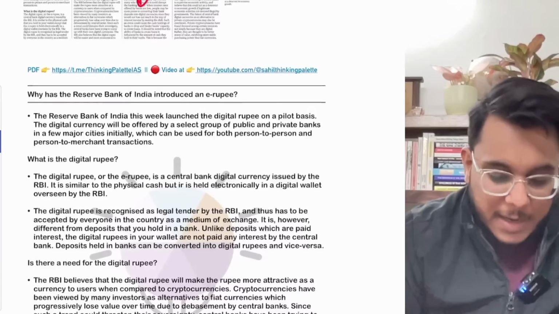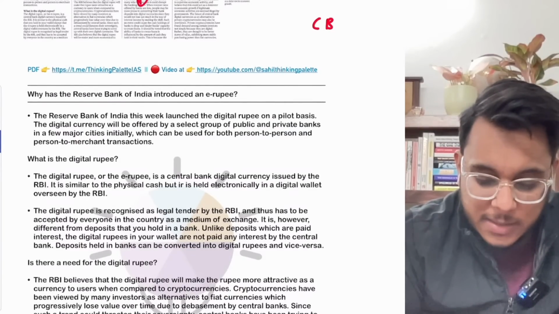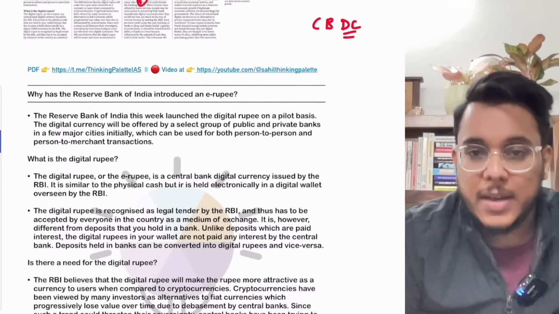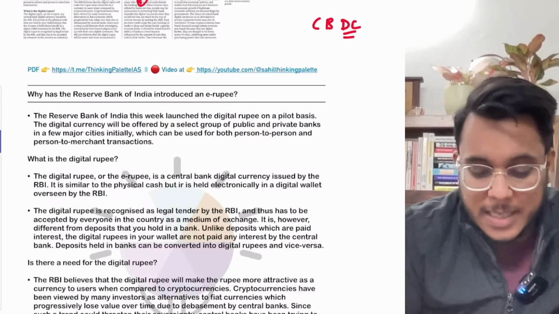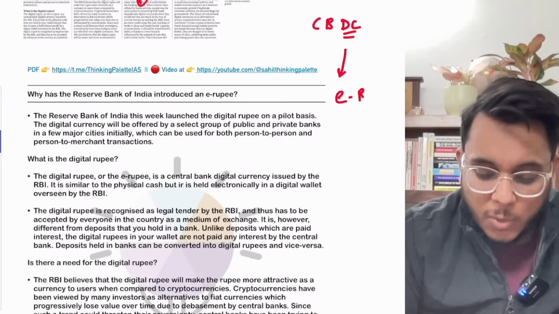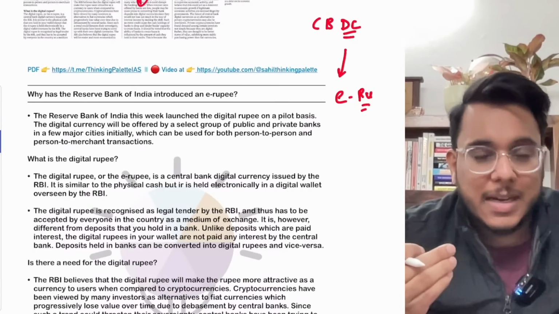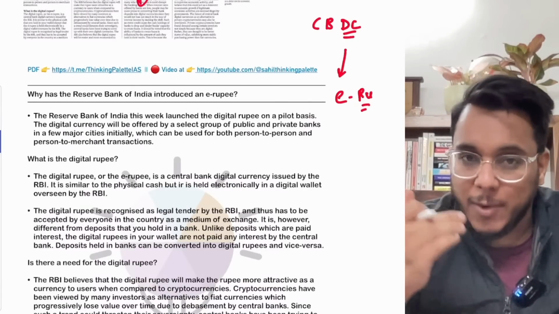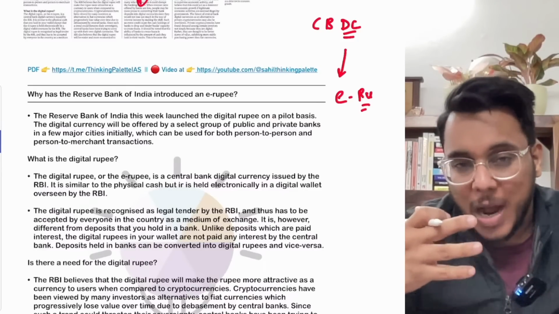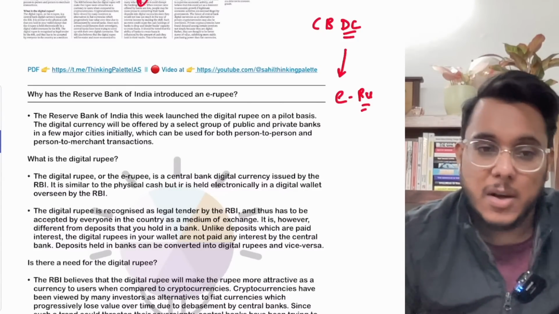The Reserve Bank of India has started the central bank's digital currency. Now, what is this CBDC? CBDC is more popularly called the e-rupee. Now we'll understand what this e-rupee is, how it will be different from cryptocurrencies, and what the benefits of this e-rupee that has been rolled out will be.